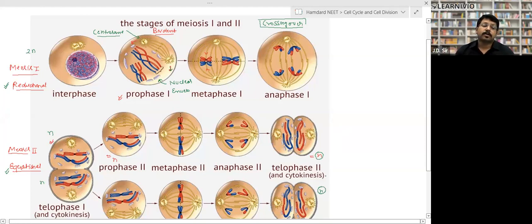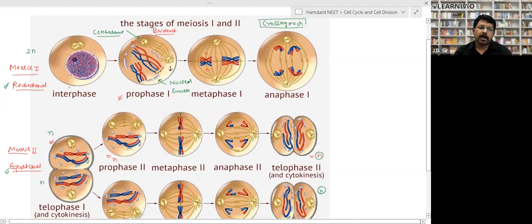The second important thing: in mitosis, formation of 2 daughter cells takes place from one mother cell, but in meiosis, formation of 4 daughter cells takes place from one mother cell. Again, meiosis takes place in 2 steps: meiosis 1 and meiosis 2. Meiosis 1 is called reductional division, because here the number of chromosomes reduces. Meiosis 2 is called equational division, because here the number of chromosomes remains equal, right? And it is almost equal to the process of mitosis.